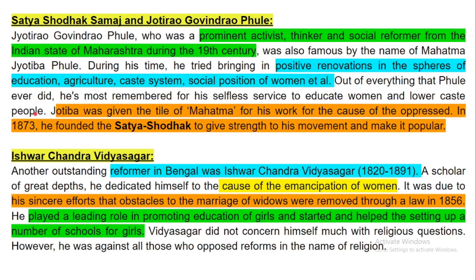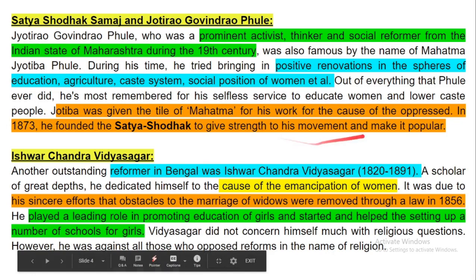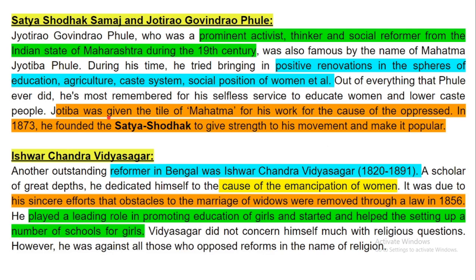Jyotiba was given the title Mahatma for his work for the cause of the oppressed, means deprived groups. In 1873, he founded the Satyashodhak Samaj to give strength to his movement and make it popular.